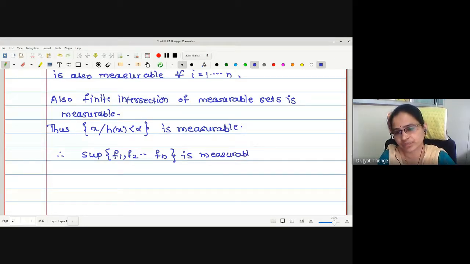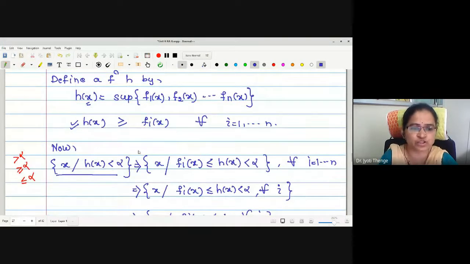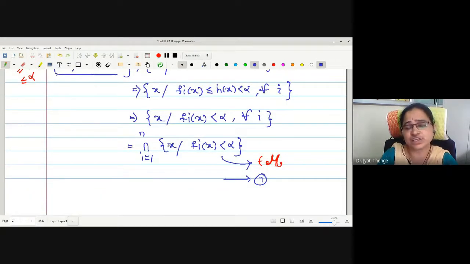Okay. In the book, the step was proved by taking h of x greater than alpha. If we write h of x greater than alpha, then since h of x is greater than fi of x, it will give you fi of x is greater than alpha for some i. Therefore, instead of intersection, it will be union. But I feel this will be easier for you to understand.